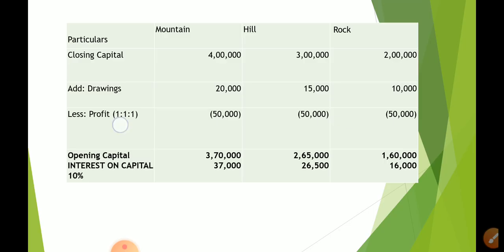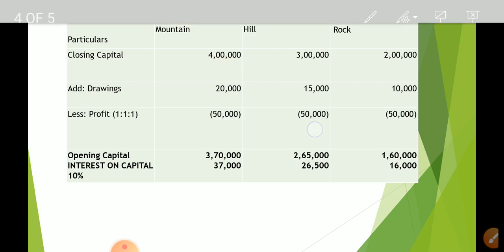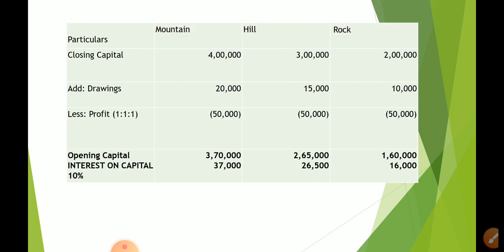How do I get 3? 1 is to 1 is to 1, no? 1 plus 1 plus 1 is 3. Denominator is 3. So each partner gets 50,000 each. What is the formula? Closing capital plus drawings minus additional capital. In this question we do not have additional capital, minus profits. So profit has to be distributed. Whatever answer you get, that is the opening capital.